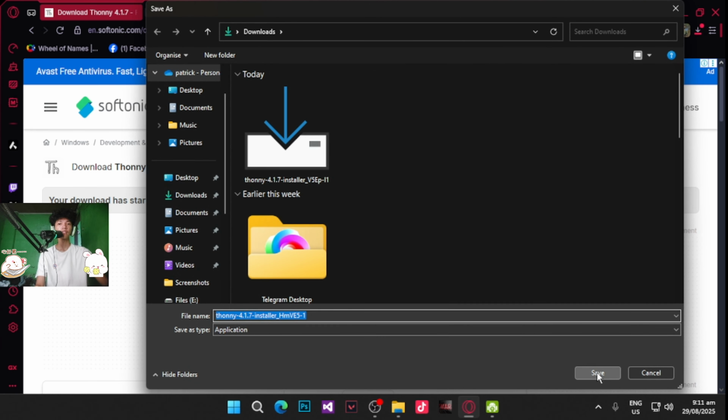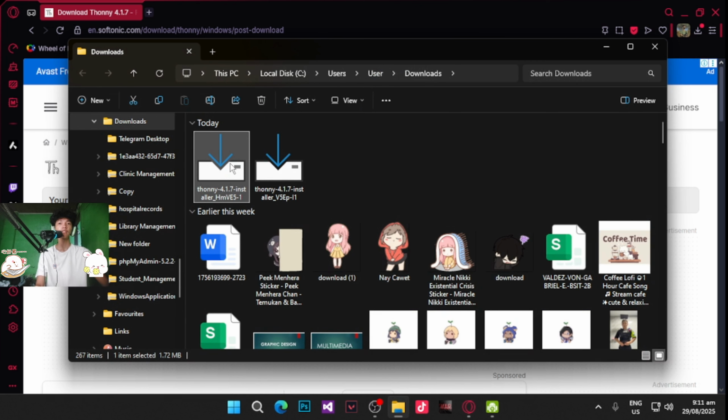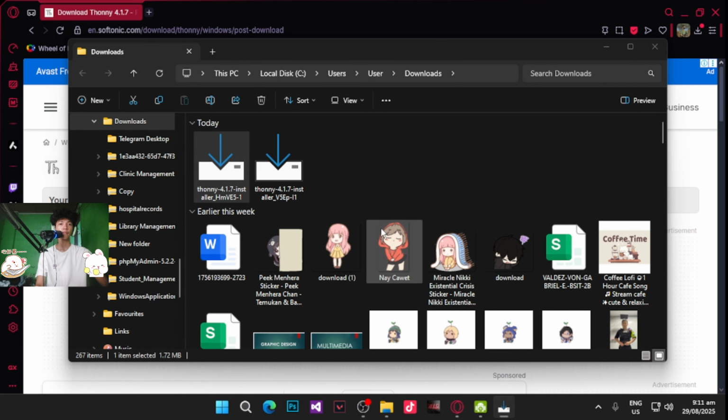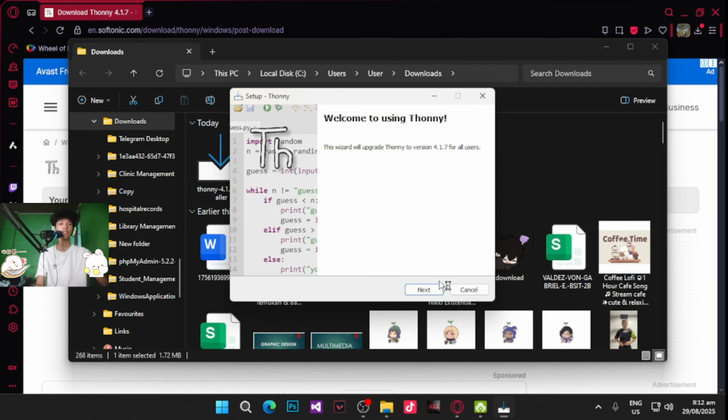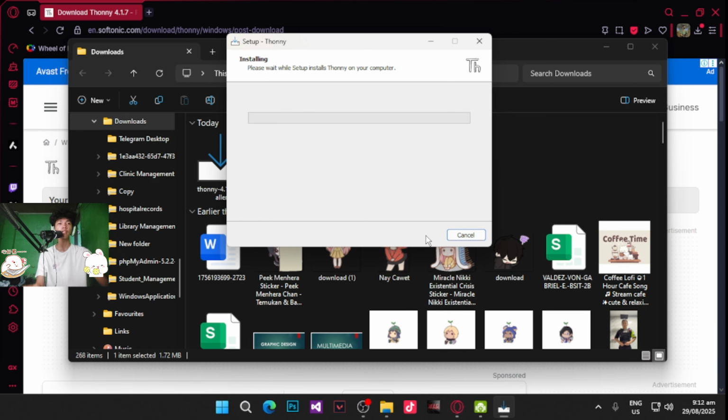Just wait for a few seconds. Then click here. And just click here. Then install. Just wait for a few seconds. Then next, accept. Then run. Then next. Then kung gusto nyo magkaroon ng shortcut or desktop icon sa desktop nyo, just click nyo lang to para lumabas siya dun sa may pinaka-desktop nyo. Para hindi nyo na siya kailangan i-search or hanapin. Then click nyo lang, then install.